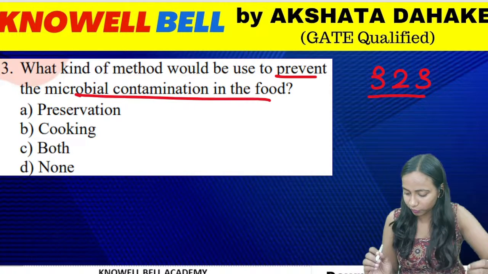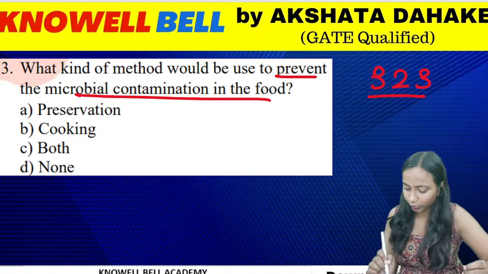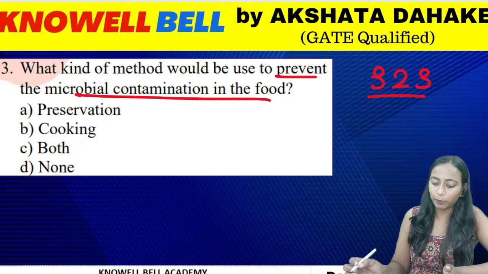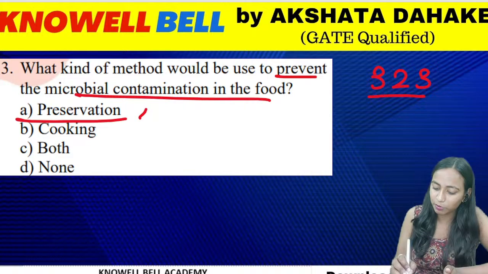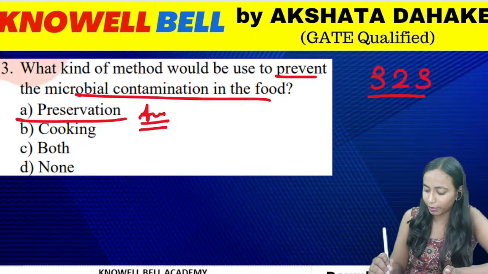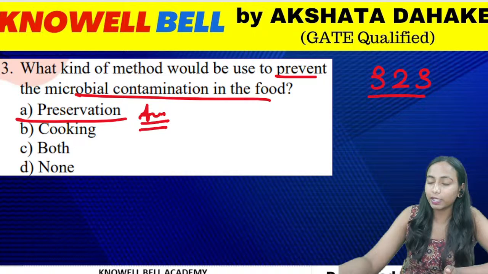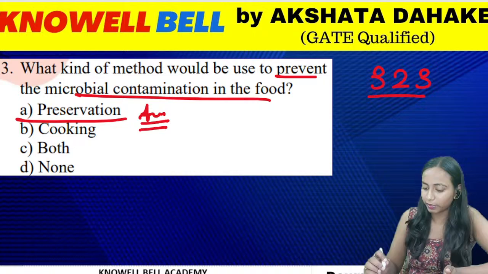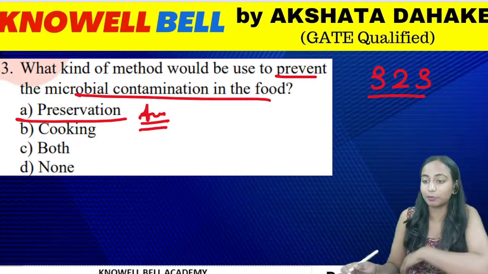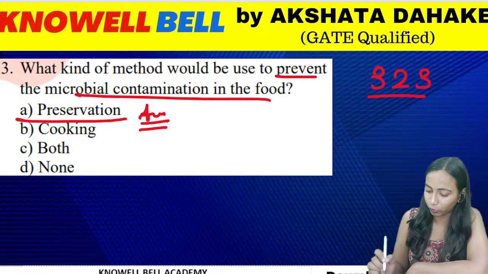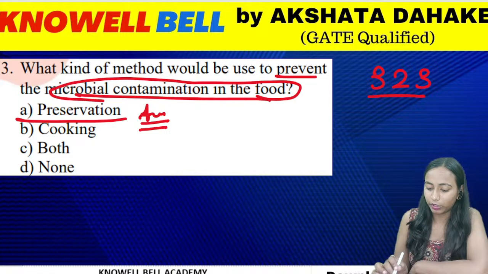Correct, Shlok is first here. Okay, Pranush will not be doing both. Preservation is mainly done for preventing microbial contamination. Okay. Cooking हम क्यों use करते हैं? Cooking हम करते हैं to make the food useful for consumption purposes. But for preservation we only do it, microbial contamination को avoid करने के लिए we only do preservation.